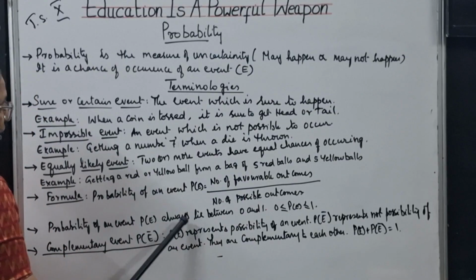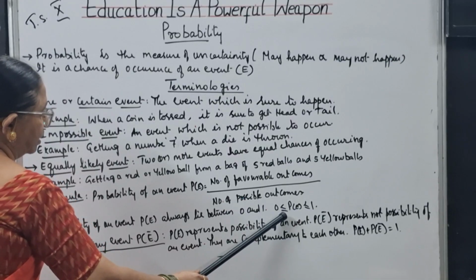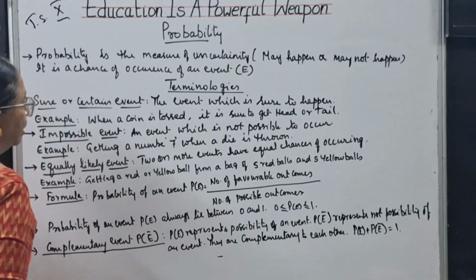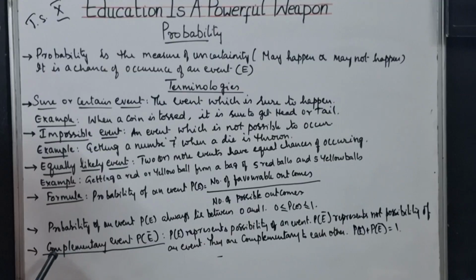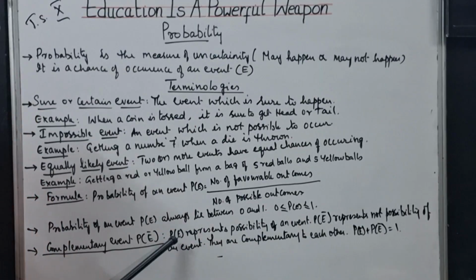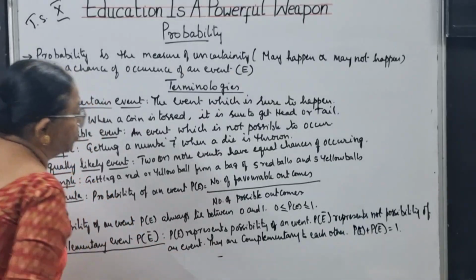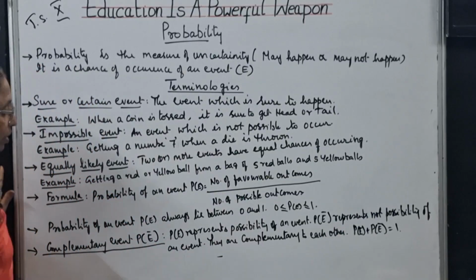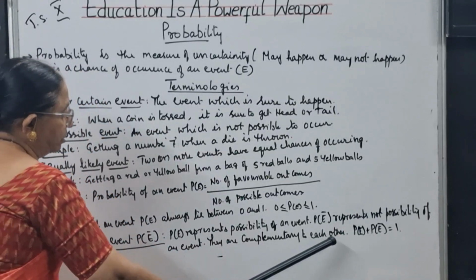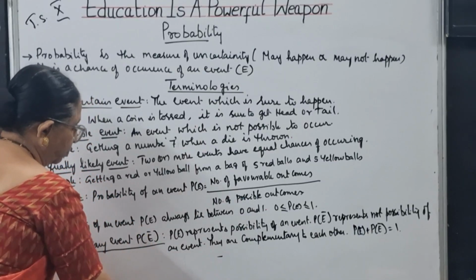Probability of an event always lies between 0 and 1. So probability of an event is greater than or equal to 0 and less than or equal to 1. And the complementary event is called P of E dash. P of E represents the possibility of an event to occur. P of E dash represents the event not occurring. So they are complementary to each other. Always P of E plus P of E dash is equal to 1.